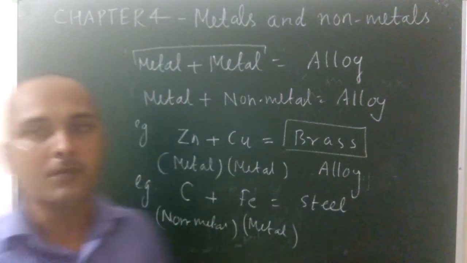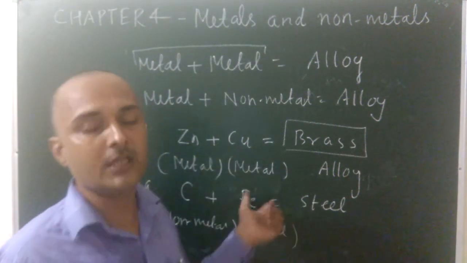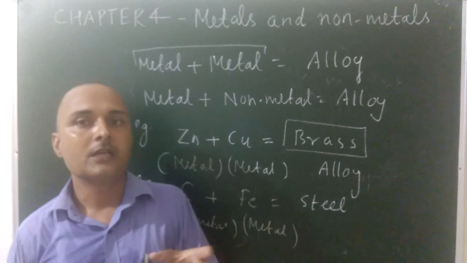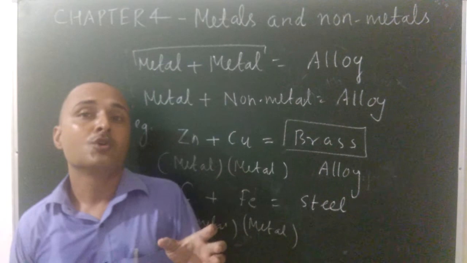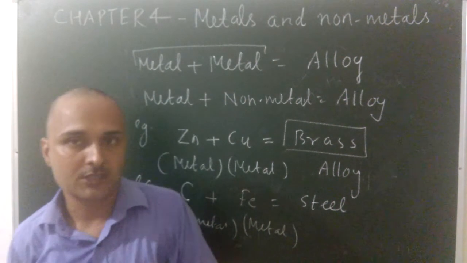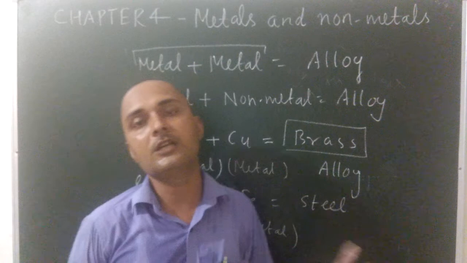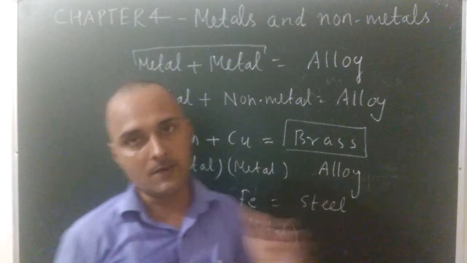Alloy is formed to prevent the process of corrosion, because when a metal occurs alone, corrosion takes place very fast. But when it is mixed with another metal or a non-metal, it prevents the process of corrosion. So this is about alloys.